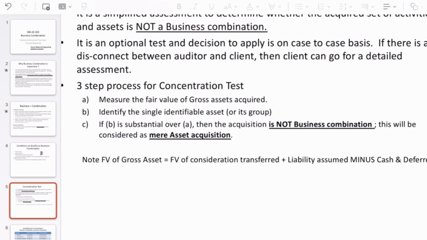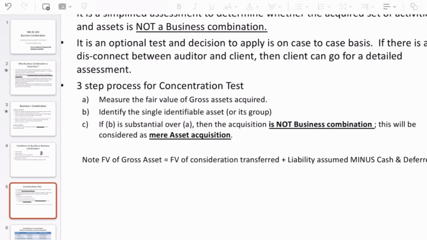Then as a third step, we'll have to see whether the acquired assets versus the fair value of the gross assets, what is the ratio. If the ratio is substantial, then it can qualify as a business combination. If the ratio is not so substantial, then it might be a mere asset acquisition.